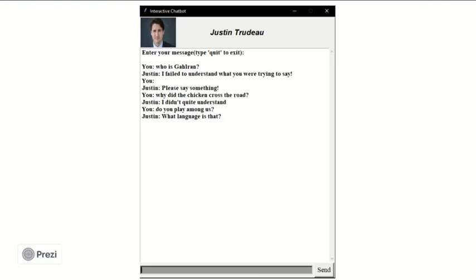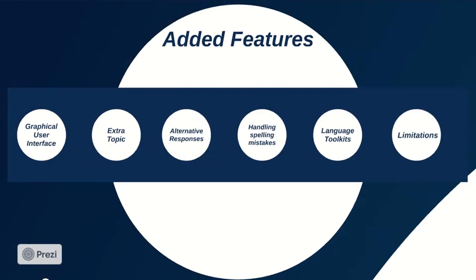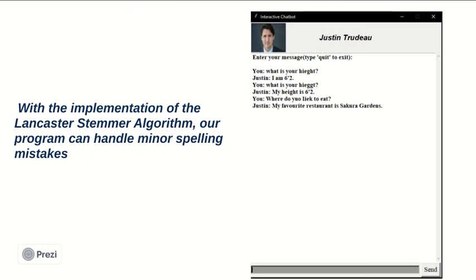We added an extra feature that enables our agent to give at least 5 different reasonable responses. A feature that enables the agent to handle spelling mistakes.